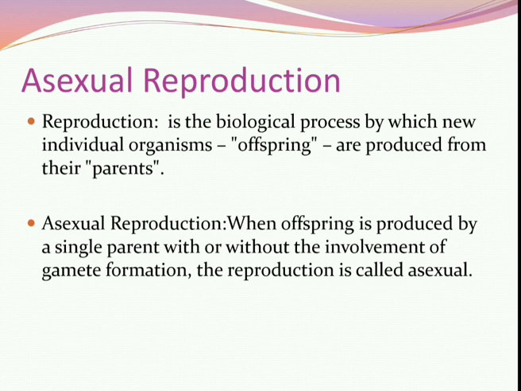Most asexual reproduction occurs in lower organisms, and the new young ones produced are exactly similar to their parents. They are genetically similar and morphologically similar, so they are also called a clone. So this is called asexual reproduction.